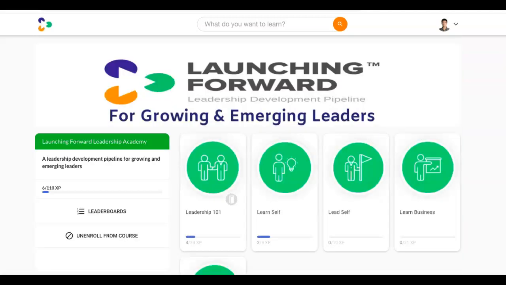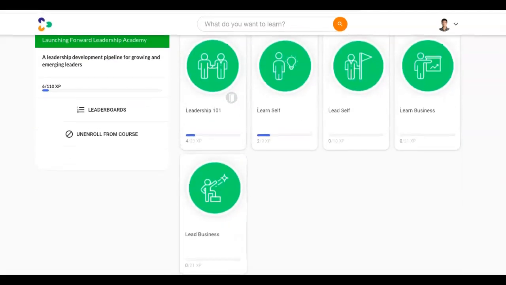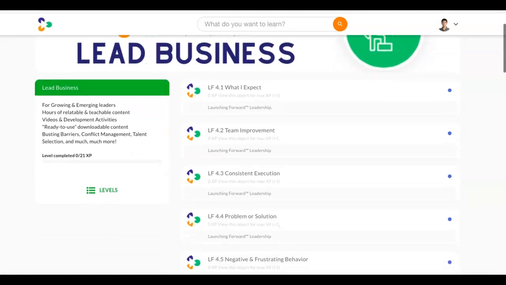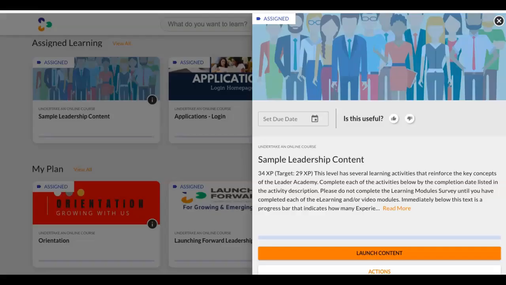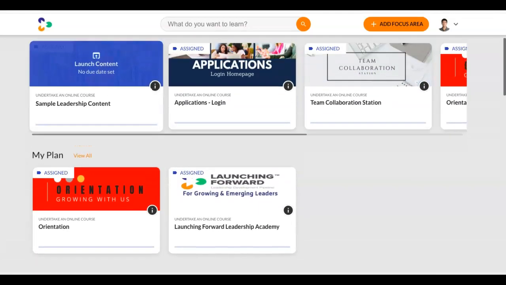Then we have Lead Business, the same thing. Lead Business has a number of different topics that really help when you get to this level, not only leading teams, but leading the organization. These are content pieces that are already there, pre-populated, and allow you to have your team members go through them.